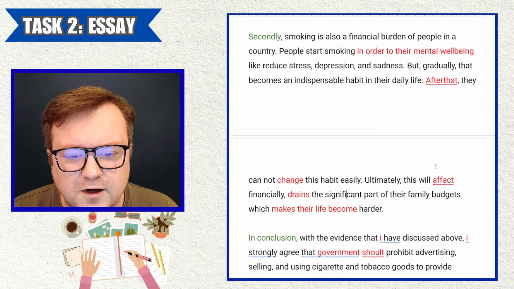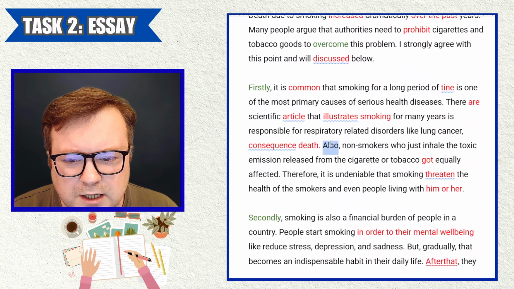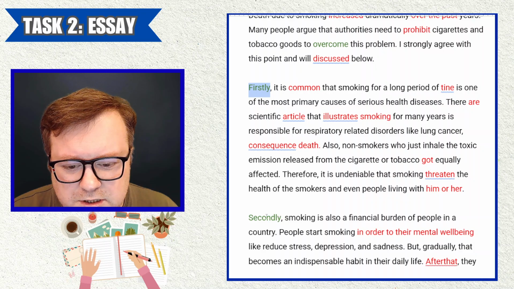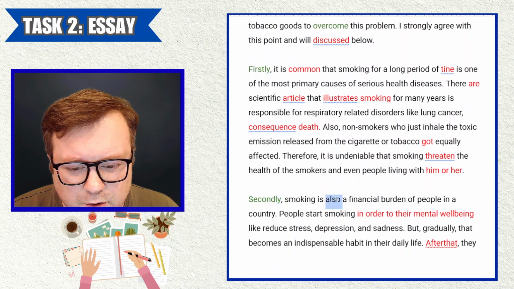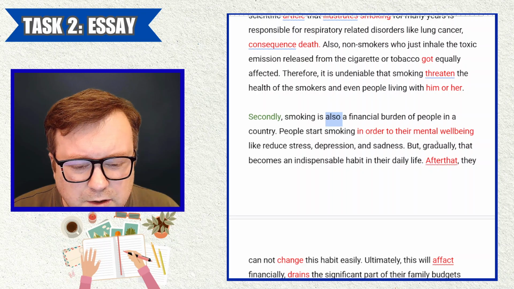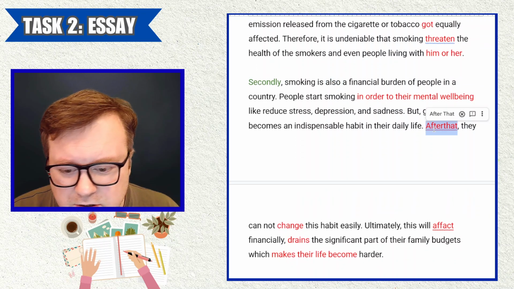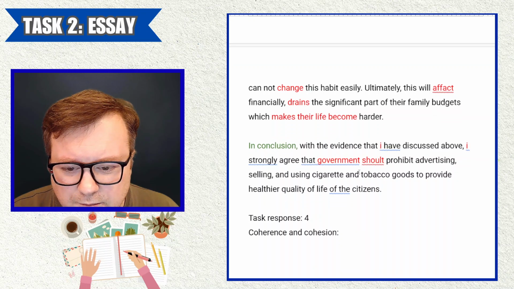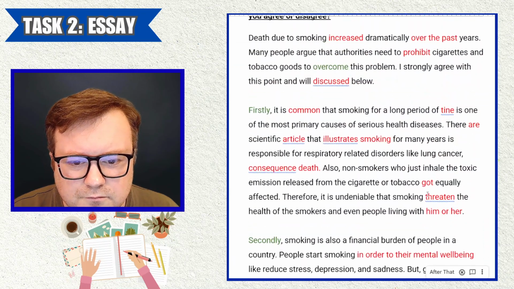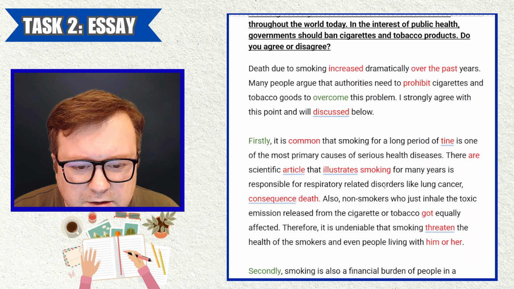Paragraph structure is fine. In terms of connectives, we get some stuff with also, firstly, secondly, another also. After that is good sequencing language. Let's have a look. Anything else?